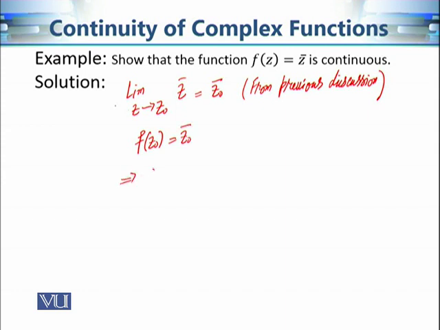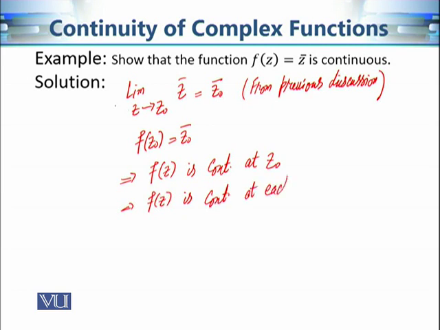So that's why this function f of z is continuous at z0. Now this z0 is just an arbitrary point of the complex plane. So that's why we can say that the function is continuous everywhere, at each complex number.